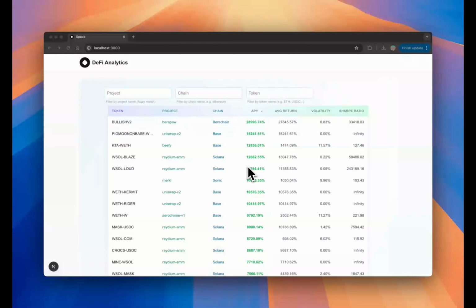Just below that is the main functional area, where we have a very clear data table showing a whole range of DeFi investment projects. Each row gives you the essential details, like the project name, which blockchain it's on, what token it uses, and the annual percentage yield or APY.